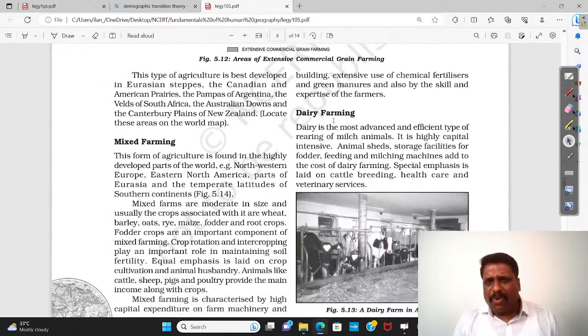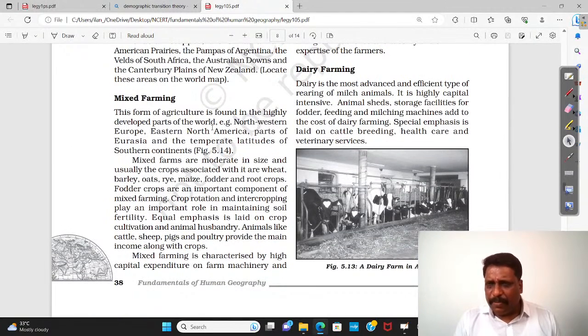Somewhere, my dear friends, the concept-wise, this is very simple. Just go through it. And some of the topics you also find as mixed farming. What is this mixed farming? Mixed farming is an umbrella term. Within that, I can bring in crop rotation, I can talk about intercropping, I can talk about integrated farming. Everything I can somewhere fit under this mixed farming as such.